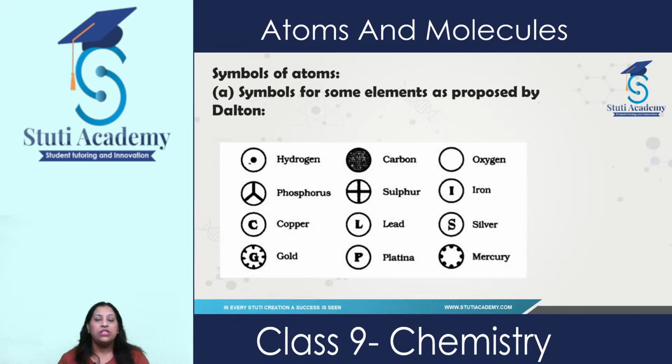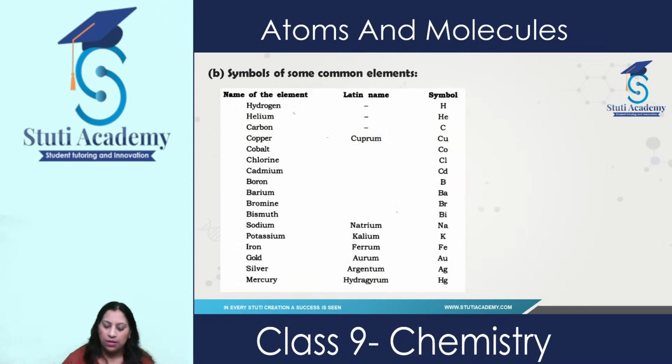Then there are some symbols of atoms which were given by Dalton, and these are the symbols which were proposed by him. But it is very difficult to write those symbols every time when we are writing chemical reactions. So that's why later modern symbols came into existence, which were given by Berzelius. And these are the symbols, and these are the names of elements. So these symbols we have already discussed in the previous class.